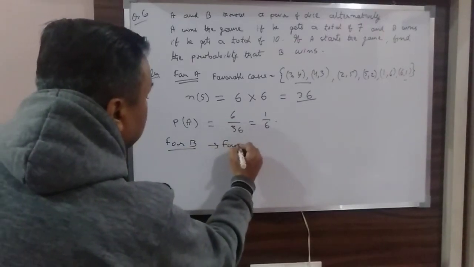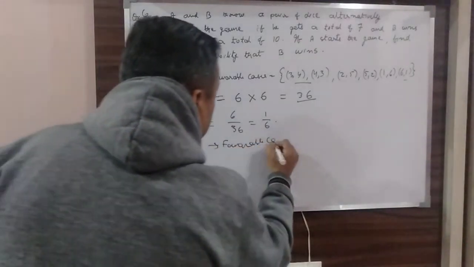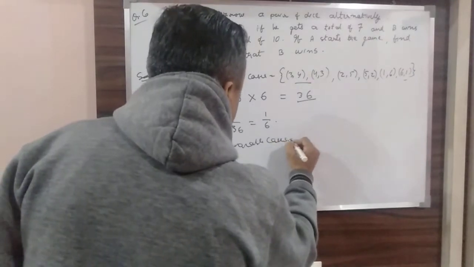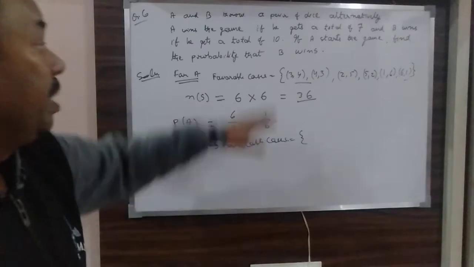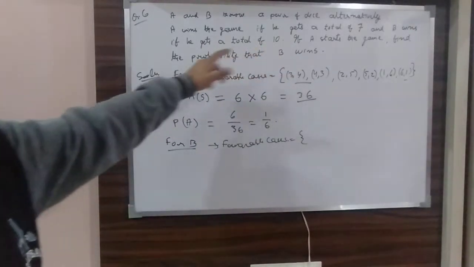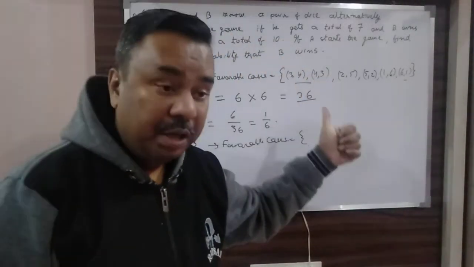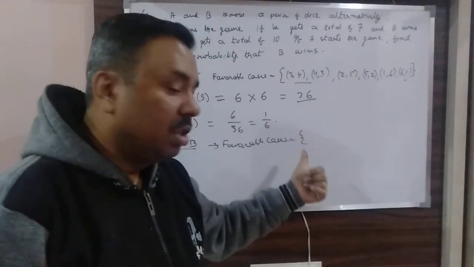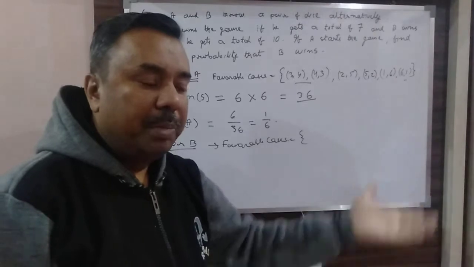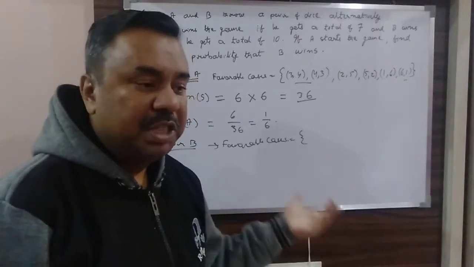favorable cases. What are the favorable cases? B has to get a total of 10. So if one of the dice shows 1, will it be a total of 10? No, because 1 and the second die can show a maximum number of 6. So 1 plus 6 is 7 only.